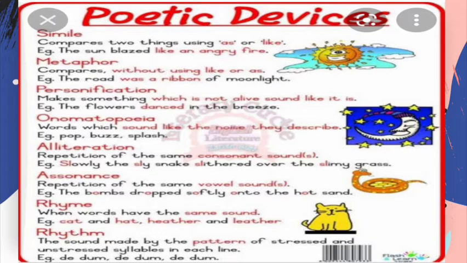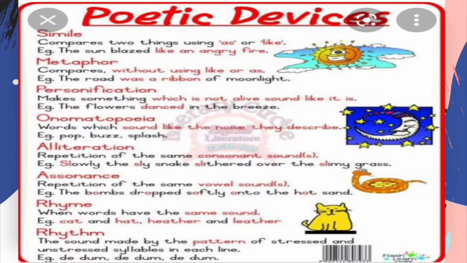For example, simile. When we compare two things by using the words as or like, these are called similes. As a simple example: The sun blazed like an angry fire. Here, like an angry fire is a simile.